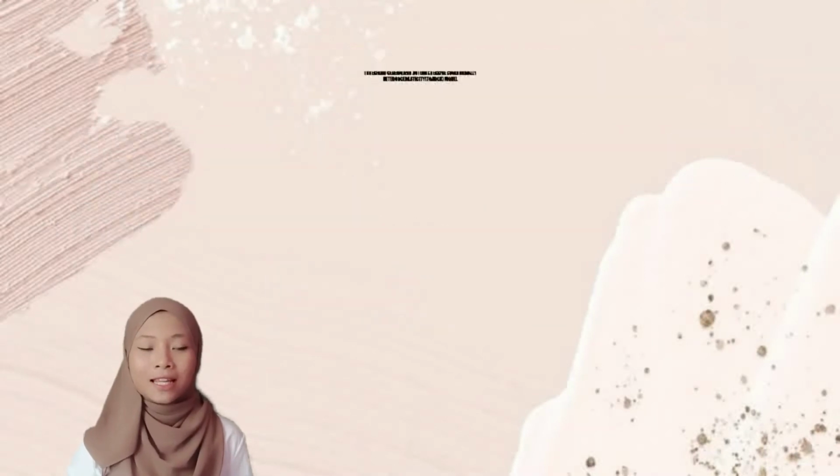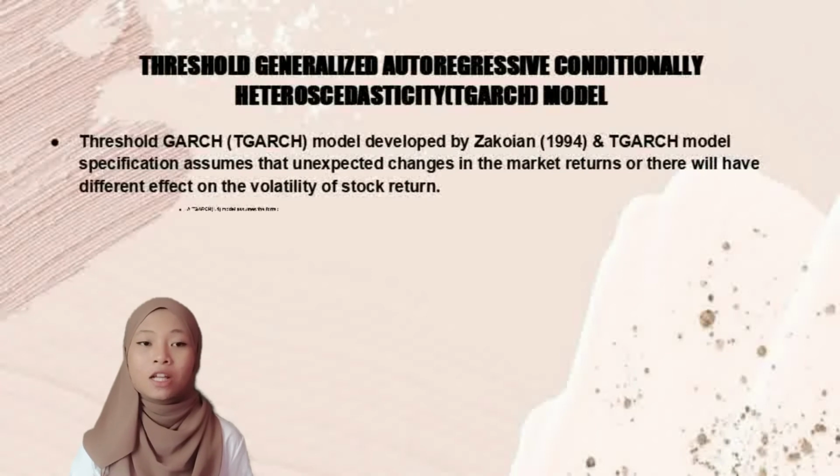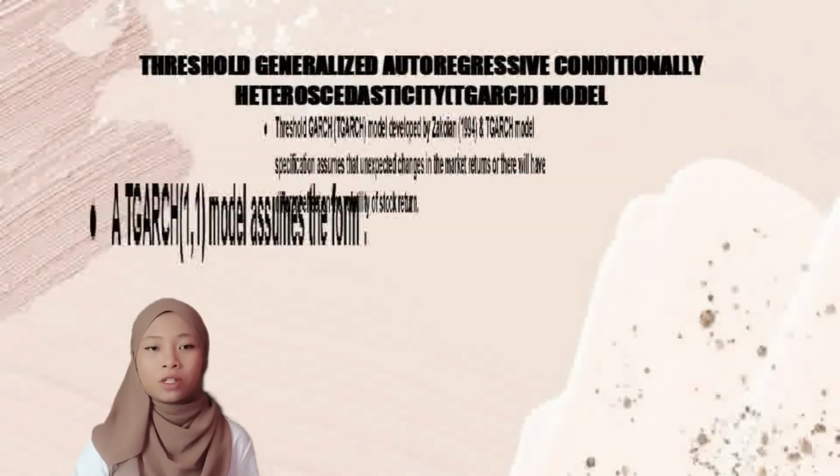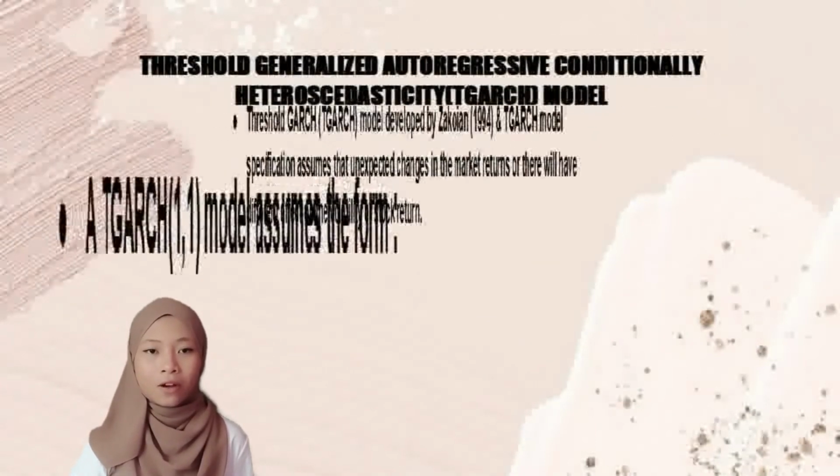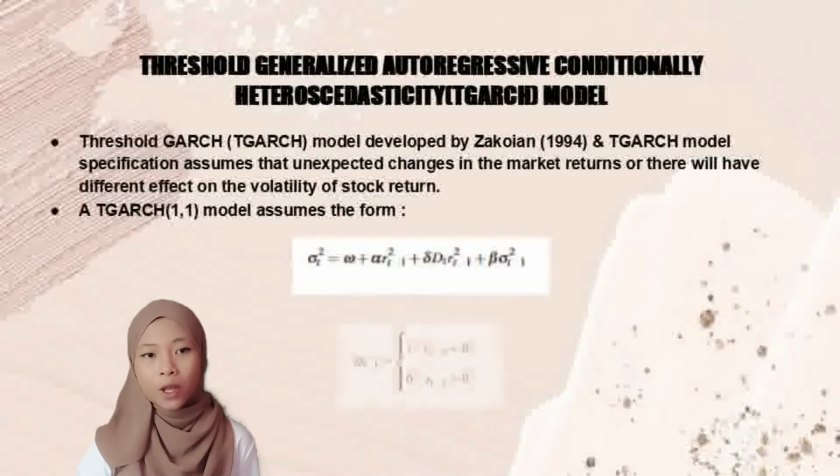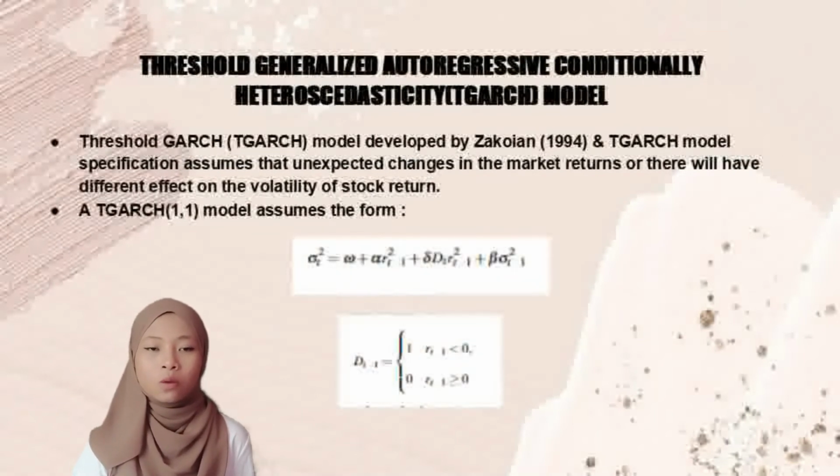The last model that is going to be used in this study is the TGARCH model. The threshold GARCH model was another model developed by Zakoian in 1994 that is employed in this research, as this model is well suited to capture an asymmetry effect. The TGARCH model specification assumes that unexpected changes in the market returns will have a different effect on the volatility of stock return. Basically, a TGARCH(1,1) model assumes the form as above.